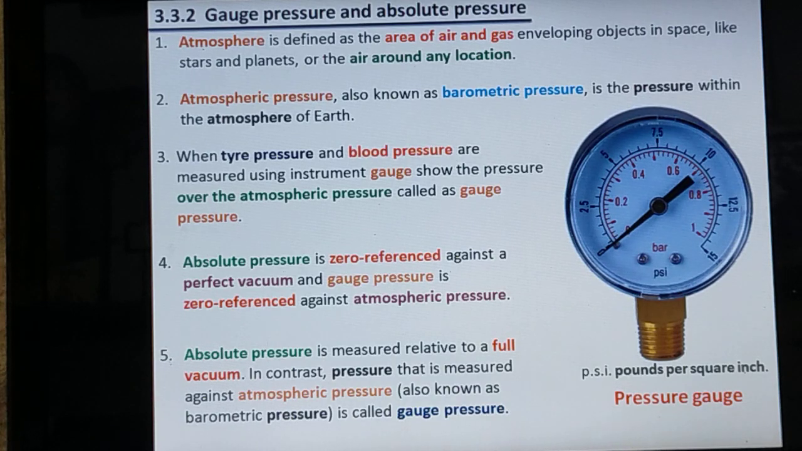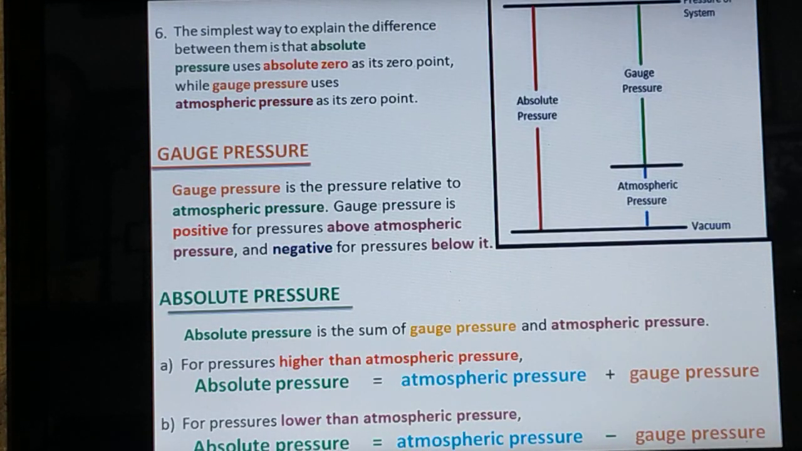Last class we discussed gauge pressure and absolute pressure. In that, the main thing is that gauge pressure is the pressure relative to atmospheric pressure. Gauge pressure is positive for pressure above atmospheric pressure. The same for gauge pressure as negative, that will be below that of atmospheric pressure.